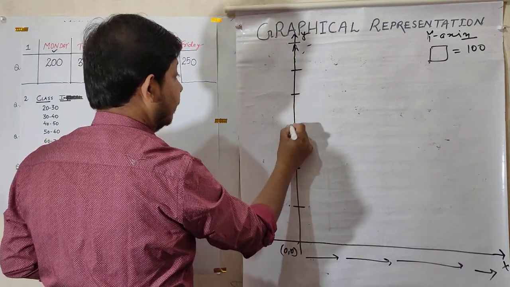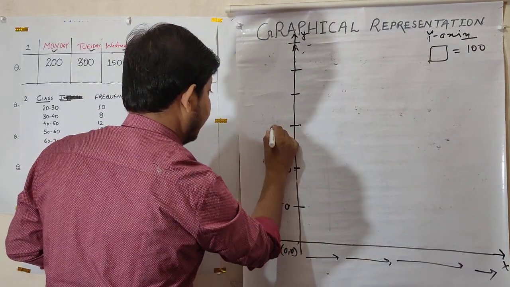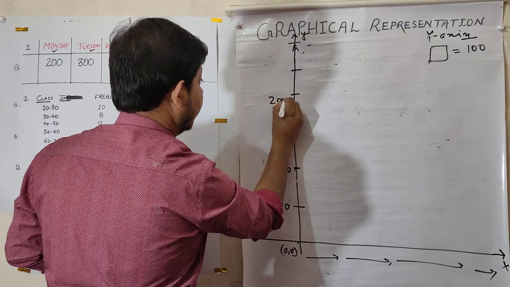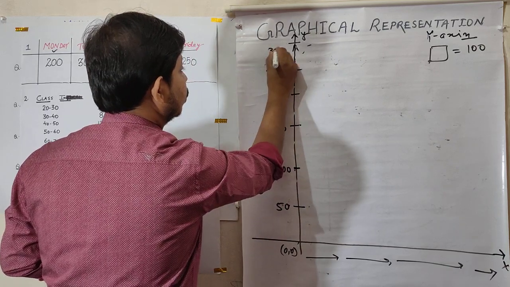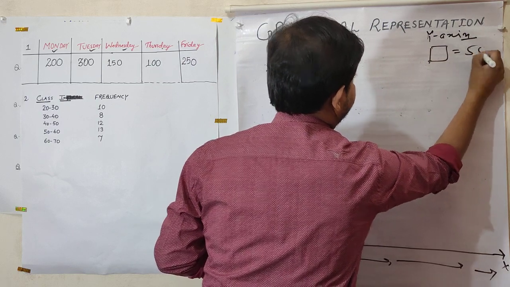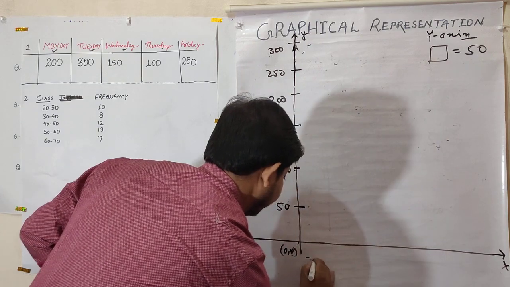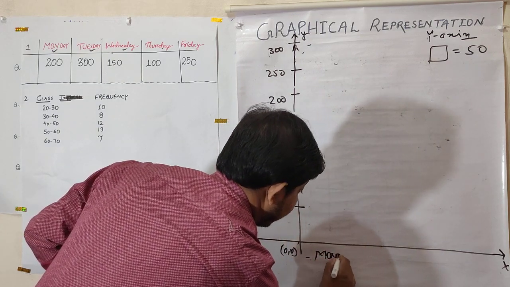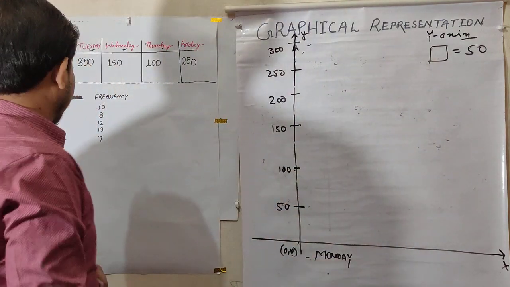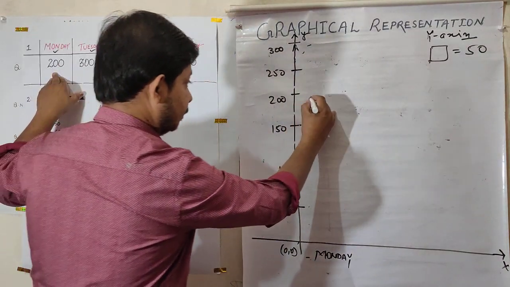So this is 50, 100, 150, 200, 250, 300, and we will write here on the y-axis: 1 square block is 50. Now we will see. Here we will write Monday, and then I will write T for Tuesday, W for Wednesday. Monday is 200.